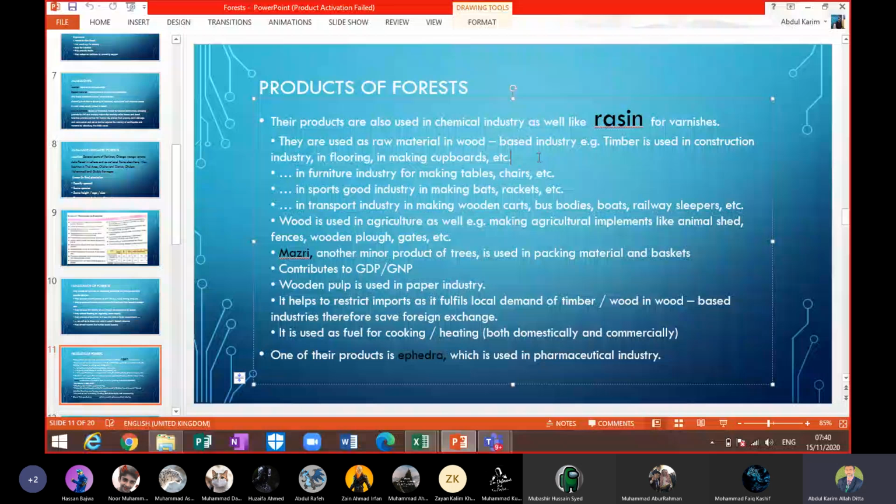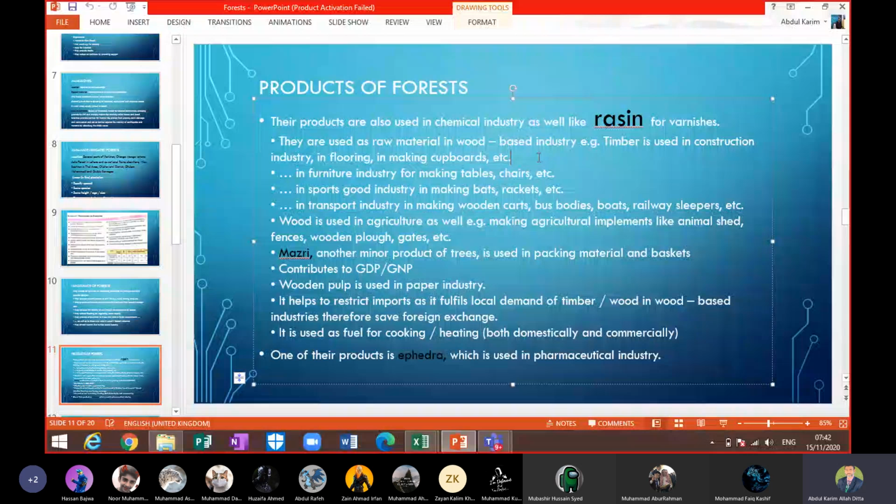And also animal sheds. If you have to provide shade to the animals, animal sheds are made from the wood. Fences. If we have to protect our animals, even crops, fences are made from the wood. A wooden plow. हल जो होते हैं जिससे हल चलाते हैं, wooden plow, they are also made from the wood, beta. And also the gates, if you have seen that, gates, even doors are also made from the wood, beta. So that is the use of timber in different forms, either as a hardwood and softwood, beta.